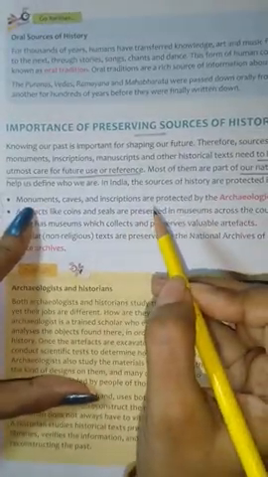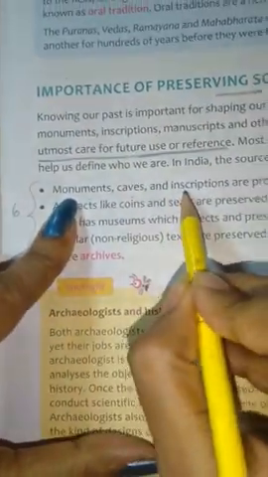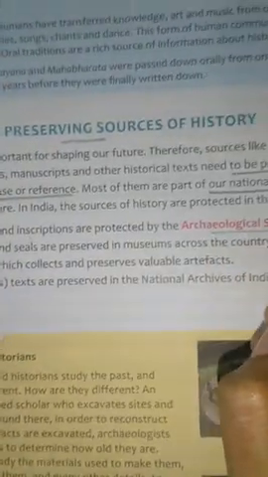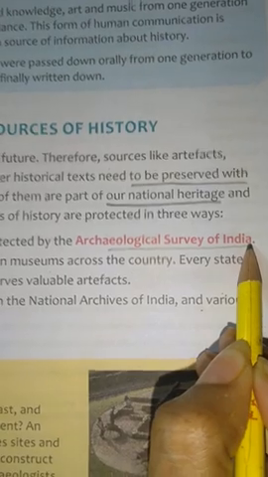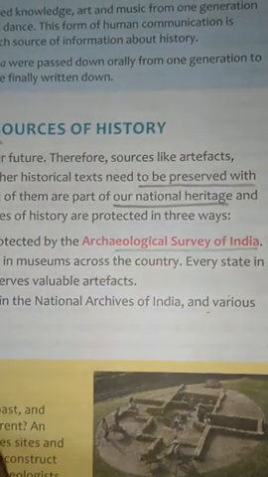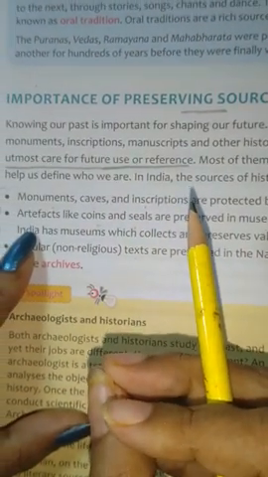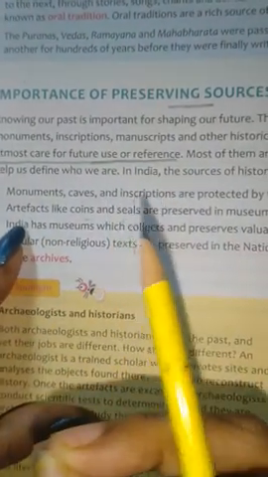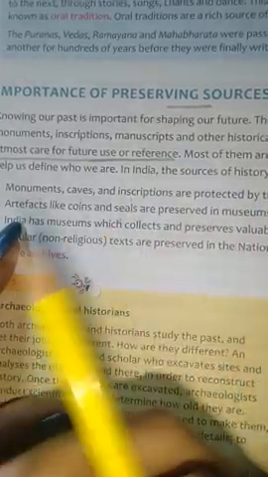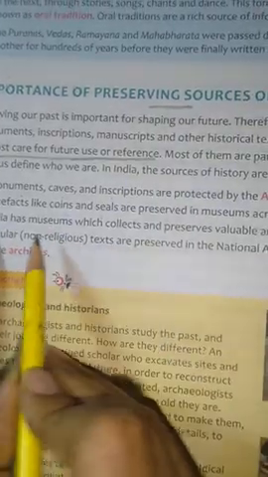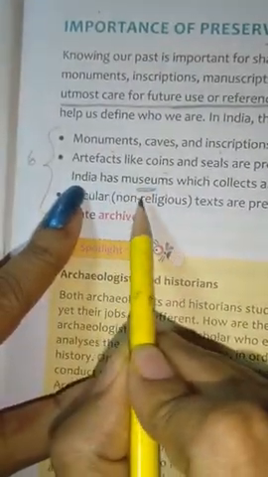How do we preserve them? Monuments, caves, and inscriptions are protected by the Archaeological Survey of India. The small things like artifacts, coins, seals, other objects, potteries, utensils, jewelries, clothes, paintings, all these things are kept in museums.